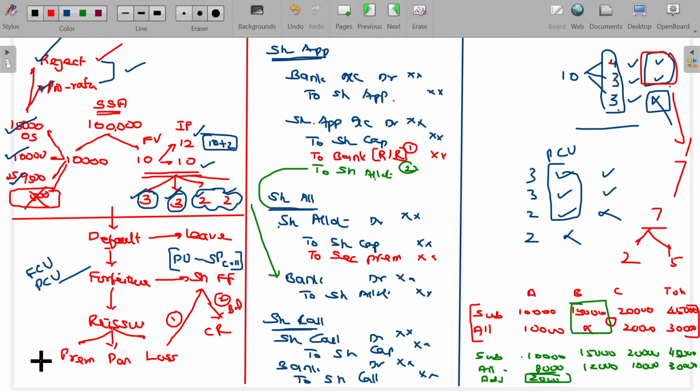Whenever you issue at premium, more than the value, it is always securities premium. In case of loss on reissue, that loss can be adjusted in the forfeiture account, because that forfeiture account is meant for adjusting this loss only. After adjusting this loss, if you still find any gain in the forfeiture, it is no more required and is transferable to the capital reserve account. Now this premium being premium only.